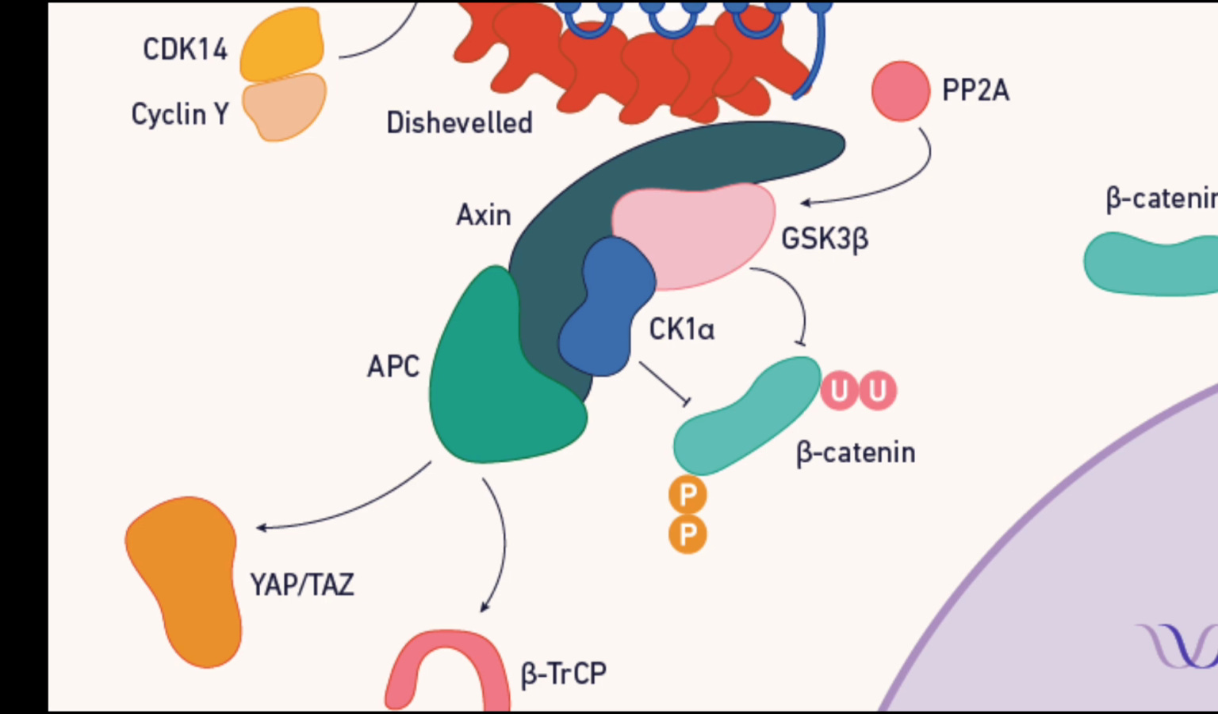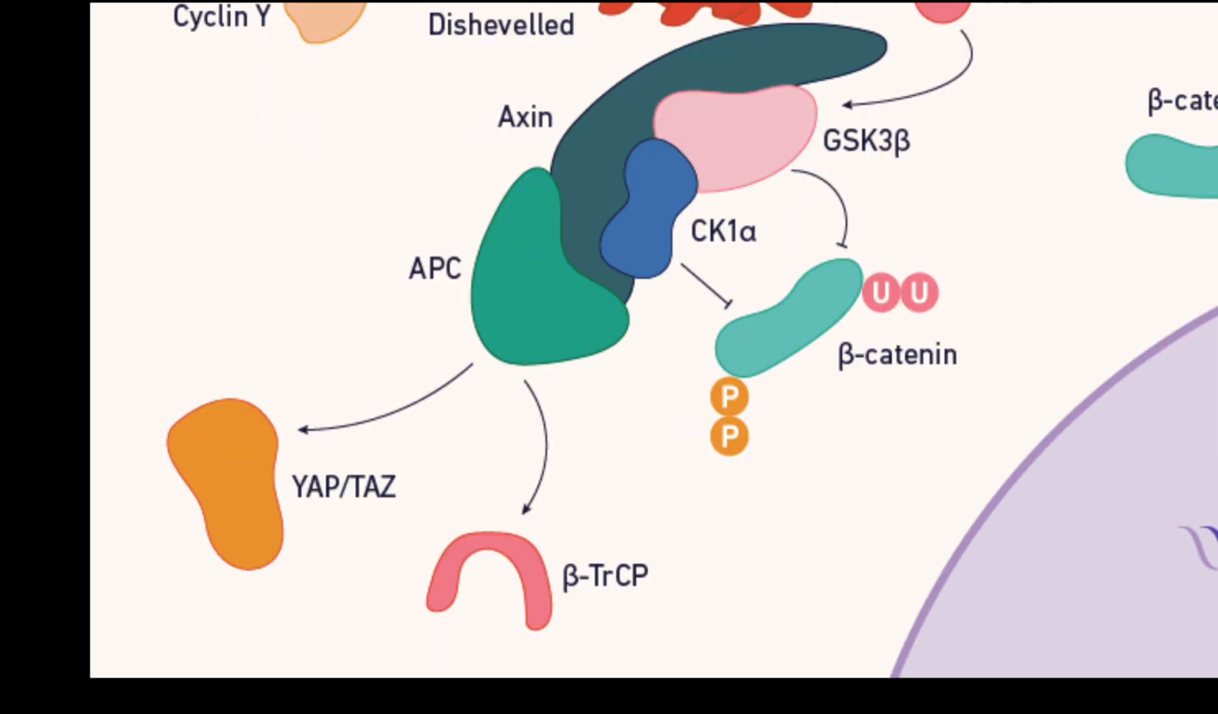Beta-catenin phosphorylation and ubiquitination takes place. CK1 alpha phosphorylates beta-catenin at serine 45, priming it for further modifications. GSK3 beta sequentially phosphorylates beta-catenin at serine 33, serine 37 and threonine 41, marking it for ubiquitin-mediated proteasomal degradation. And the E3 ubiquitin ligase beta-TrCP, that is the beta-transducin repeat containing protein, recognizes the phosphorylated beta-catenin and facilitates its degradation by the proteasome.